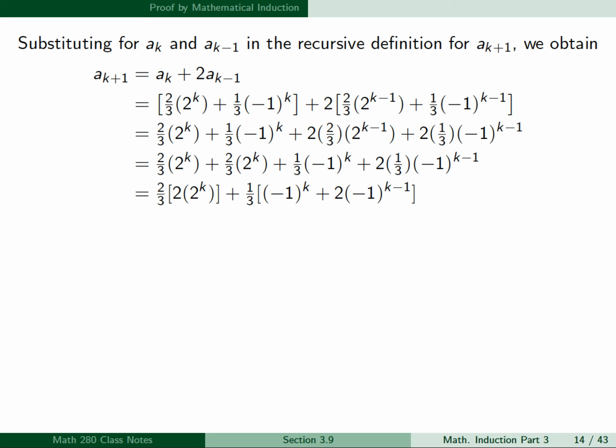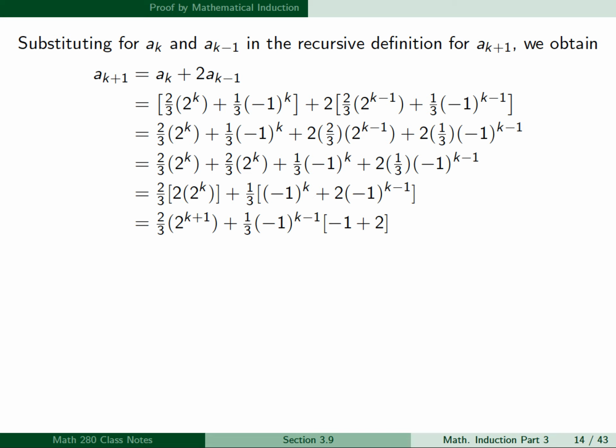And we can factor a 1/3 out of the third and fourth terms. And then in the first term, 2 times 2 to the k is 2 to the k plus 1. And in the second and third terms, we can factor out minus 1 to the k minus 1. And taking it out of the second term, we're left with a minus 1.